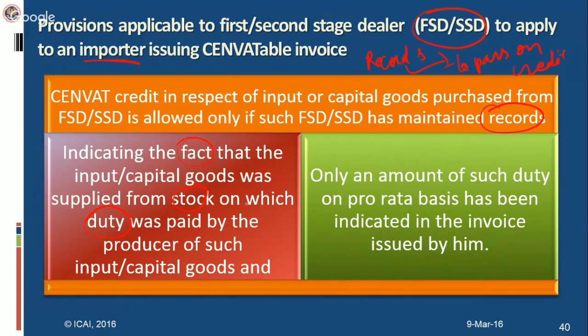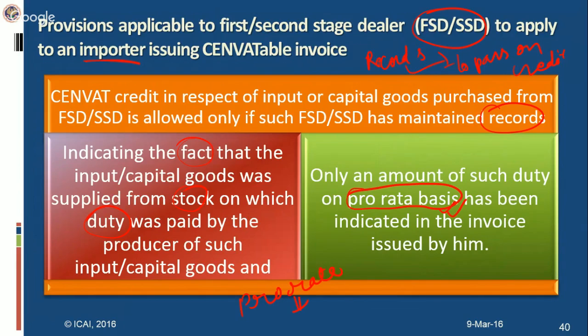That is, they were supplied from the duty-paid stock. The second point to be noted in case of maintenance of records was that only an amount of such duty on a pro rata basis was to be indicated in the invoice issued by him. Now let's understand what we mean by pro rata.